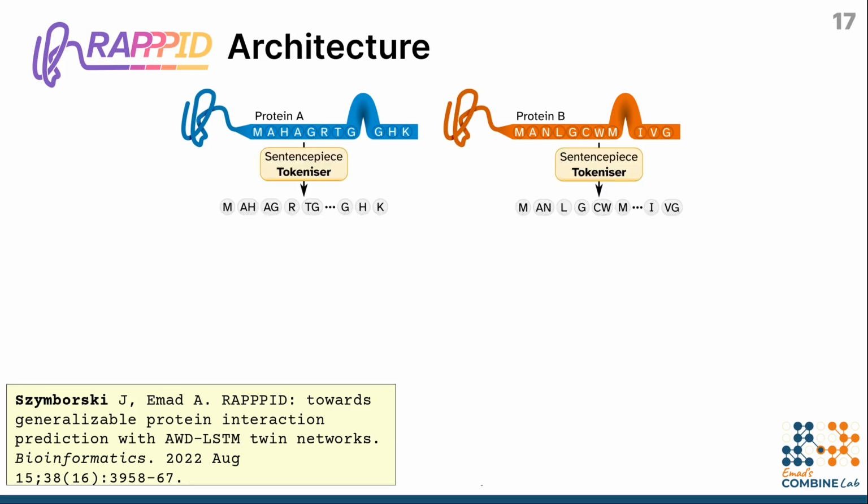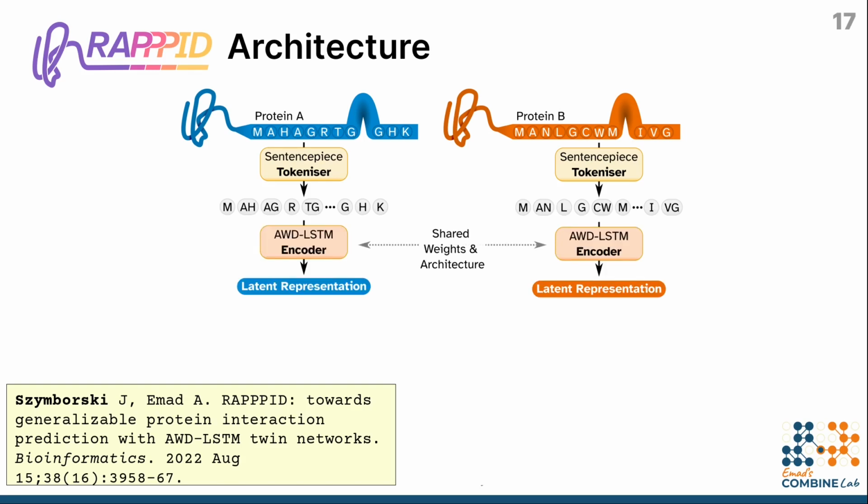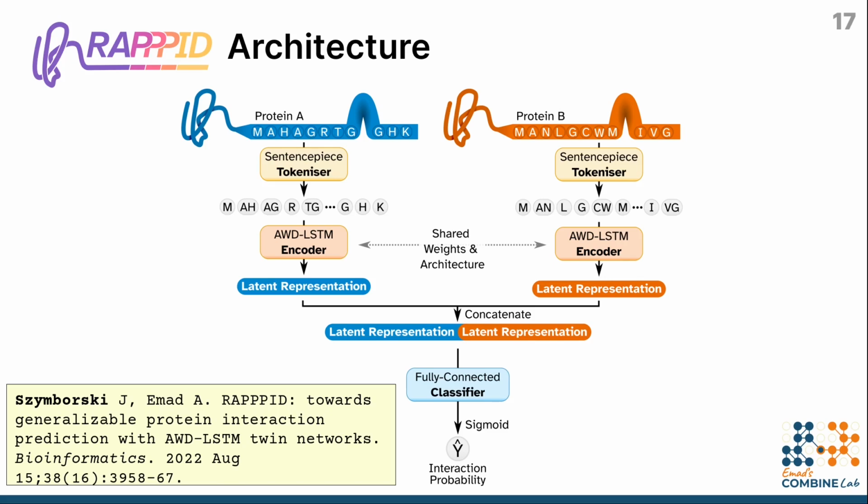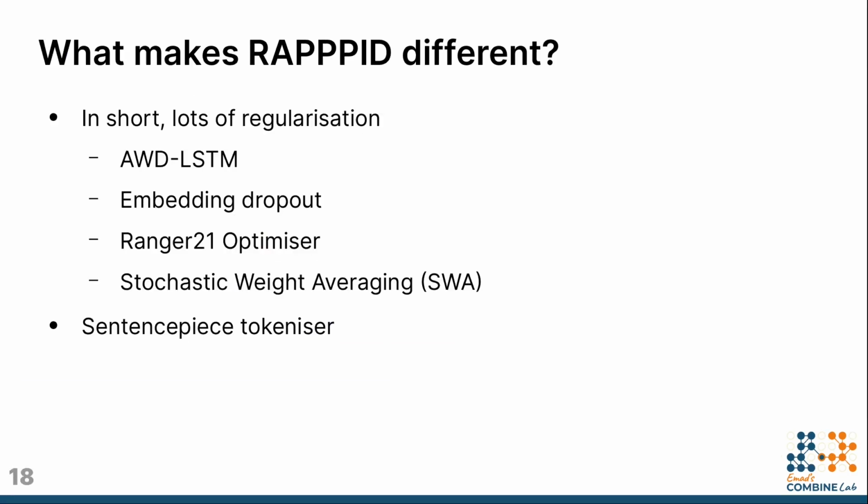The amino acid sequences of both proteins are first tokenized with the SentencePiece tokenizer. We then compute fixed-length vectors that represent each sequence using a bidirectional AWD-LSTM. Latent vectors are then concatenated and inputted into a two-layer fully connected classification head. The output of the classifier is the interaction probability. To learn more about the RAPPPID model, please see our paper in Bioinformatics.